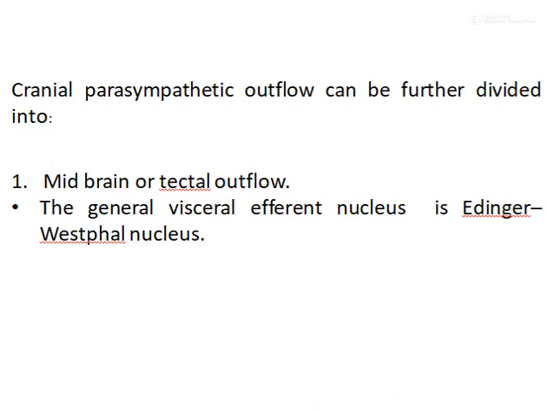The preganglionic fibers arising from Edinger-Westphal nucleus pass through the oculomotor nerve and relay in the ciliary ganglion. Ciliary ganglion is a peripheral parasympathetic ganglion placed in the course of the oculomotor nerve. Postganglionic fibers arising in ciliary ganglion pass through the short ciliary nerve and supply the sphincter pupillae and ciliary muscle.